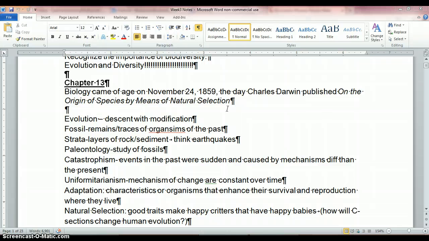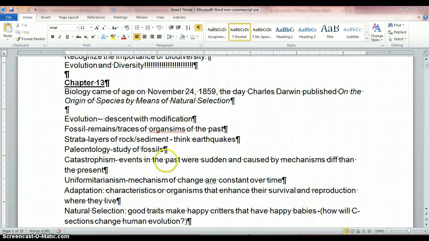But let's go through and talk about some definitions. So, evolution means descent with modification. Fossil means traces of organisms from the past. Strata are layers of rock or sediment. Think of earthquakes and how you can see the strata exposed. Paleontology is the study of fossils.